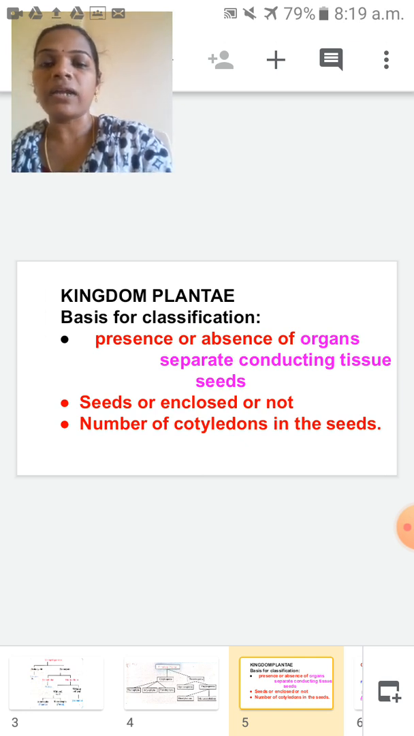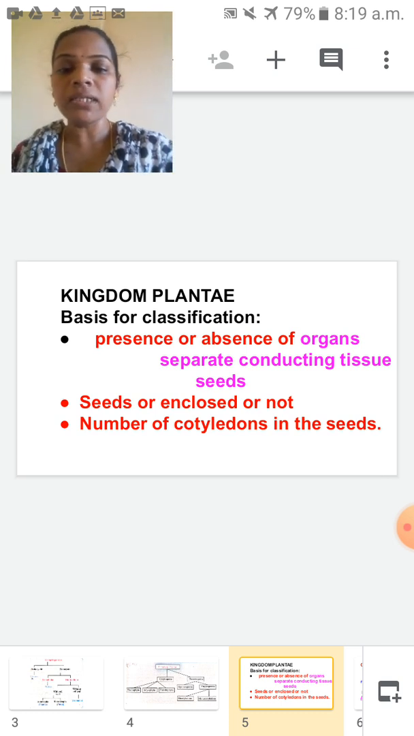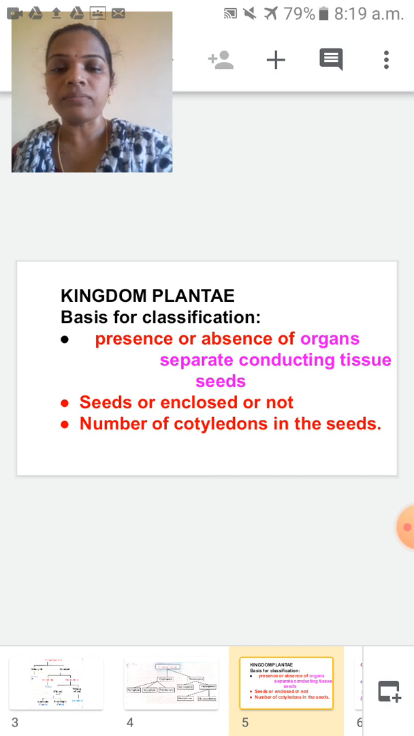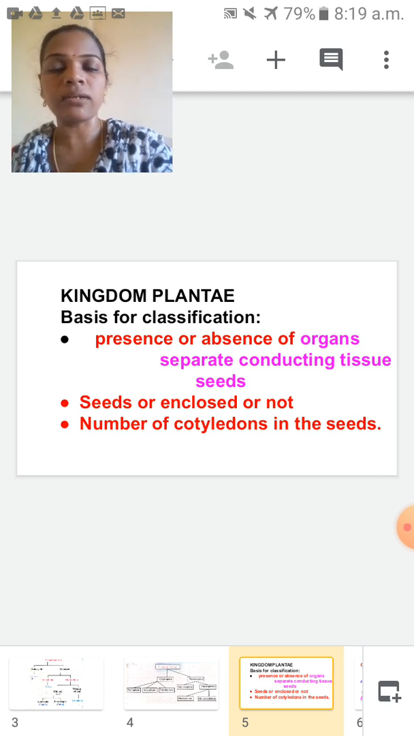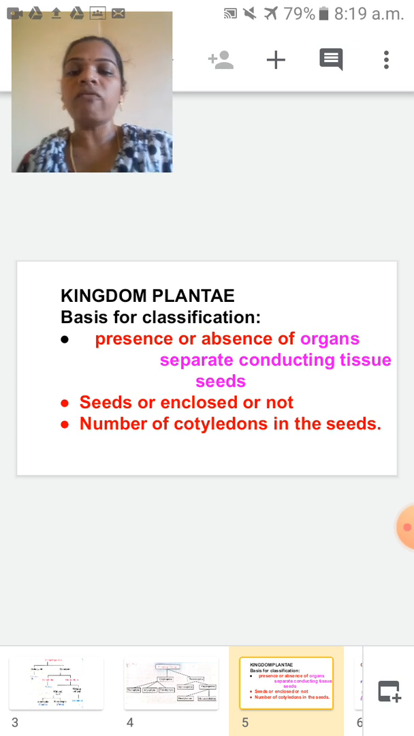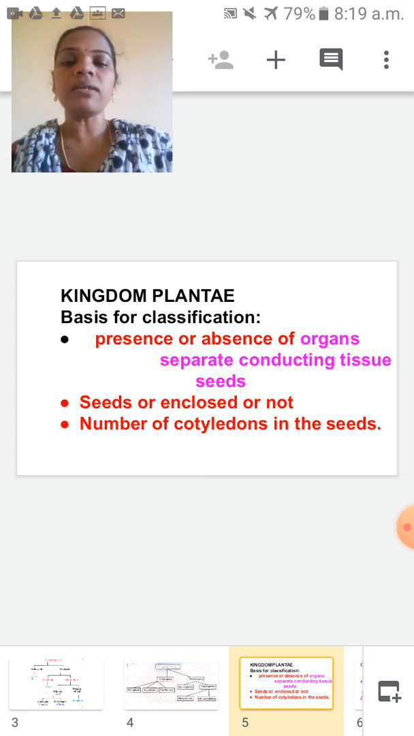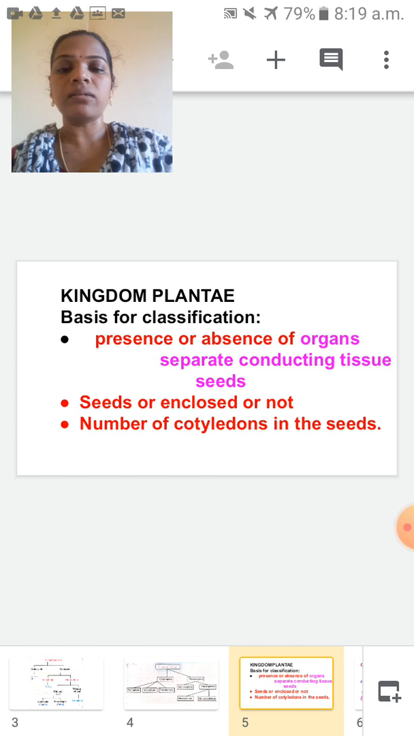So I will tell you now which criteria is used for the classification of plants. First one is presence or absence of organs. Some plants have leaves, some plants have no leaves. Some plants have fruits, some plants do not have fruits. So the first criteria is presence or absence of organs.